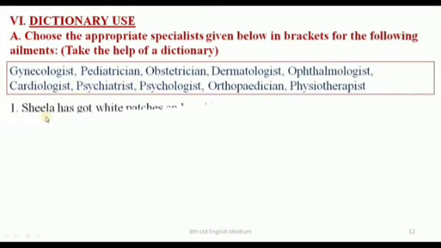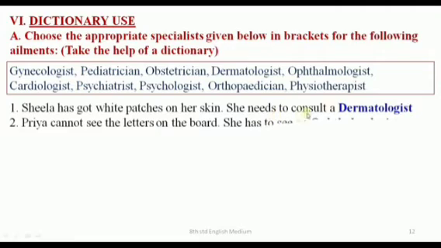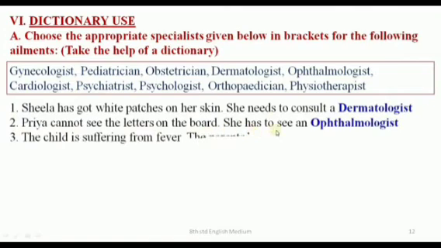First one, Sheila has got white patches on her skin. She needs to consult a dermatologist. Priya cannot see the letters on the board. She has to see an ophthalmologist.